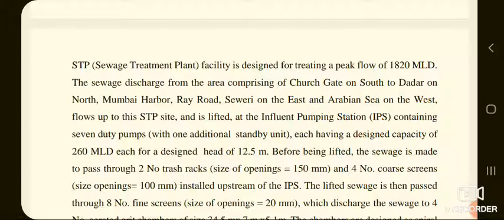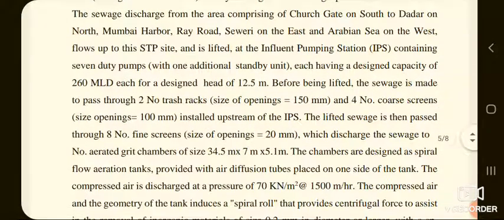Before being lifted, the sewage is made to pass through 2 trash racks. The size of opening of the racks is 150 mm, and 4 coarse screens with size of opening 100 mm are installed upstream of IPS. The lifted sewage is then passed through 8 fine screens. The size of opening is 20 mm, which discharge the sewage to 4 aerated grit chambers of size 34.5 meter by 7 meter by 5.1 meter.